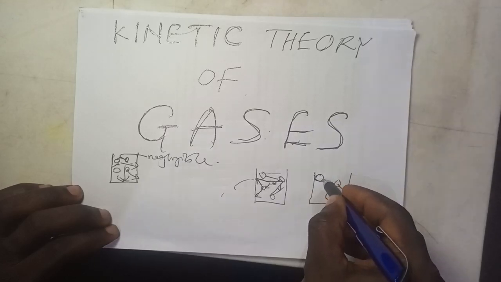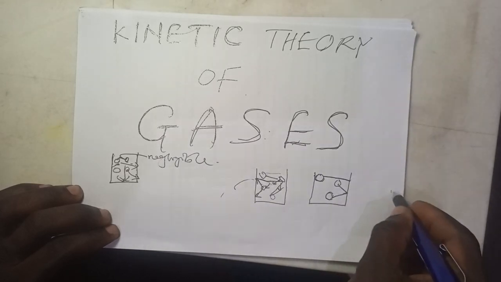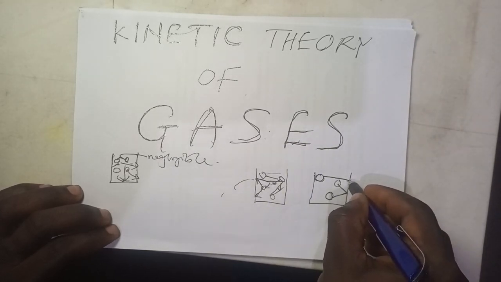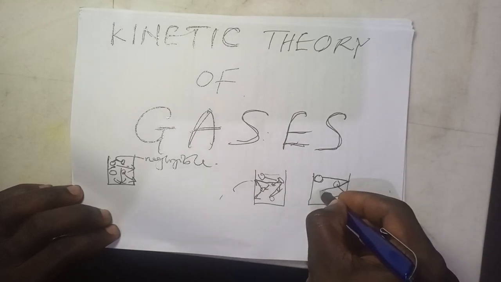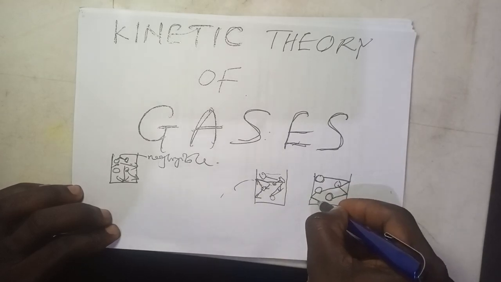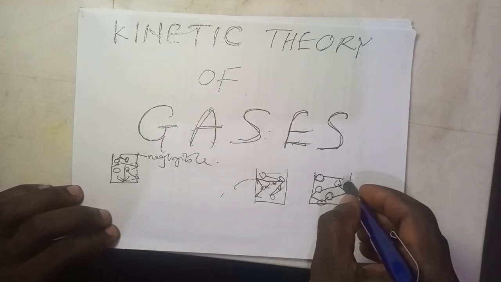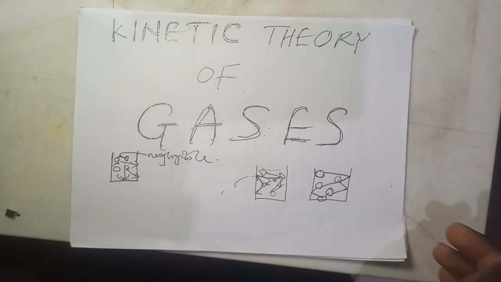As this one is moving, it hits the wall of this container. It does not come out of the container; it rebounds back like an elastic ball, hits this place, bounces back and hits here, and maybe it will hit this molecule. That is what we refer to as perfect elasticity. Then number five: the average kinetic energy is proportional to the absolute temperature.